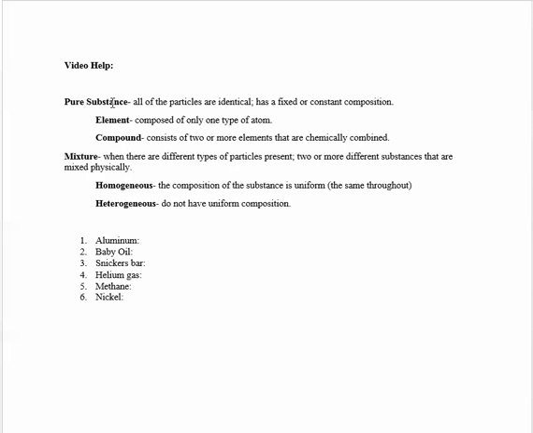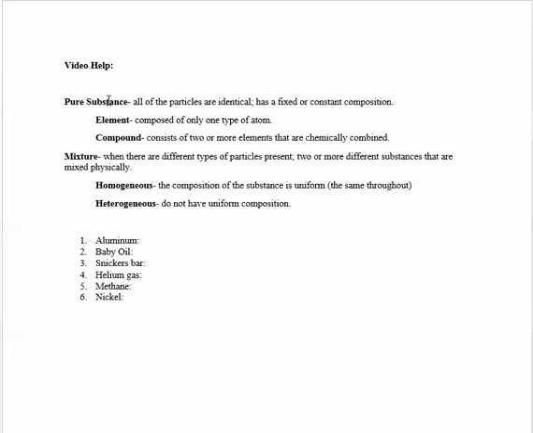When we're dealing with a pure substance, all of the particles are going to be identical. Another way of saying that is that a pure substance has a fixed or constant composition. For a mixture, there are different types of particles present. So you don't just have one pure substance, you're going to have 2 or 3, and they are going to be mixed together physically. These pure substances are not combined chemically. Instead, you have 2 or more different substances that are mixed physically.